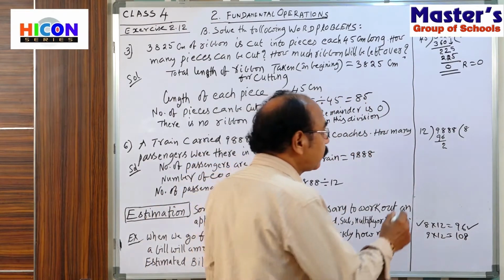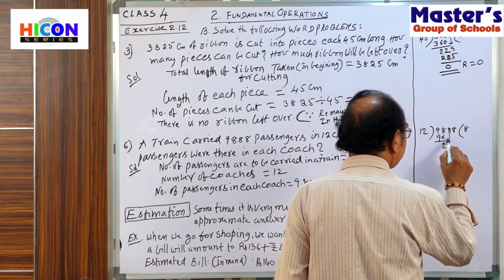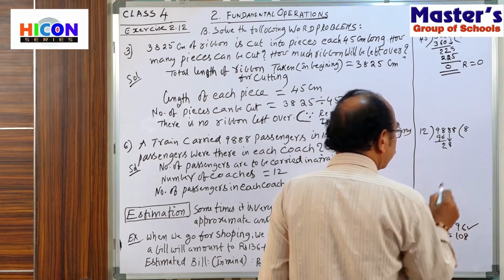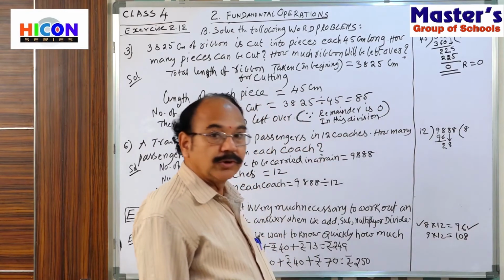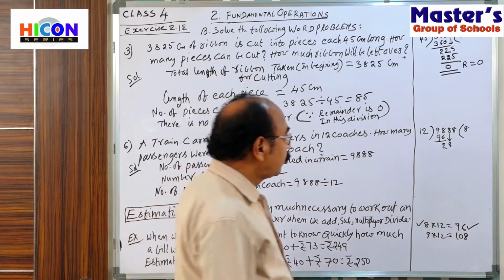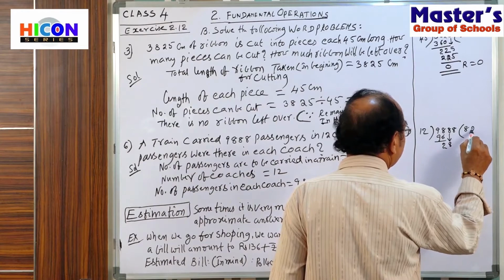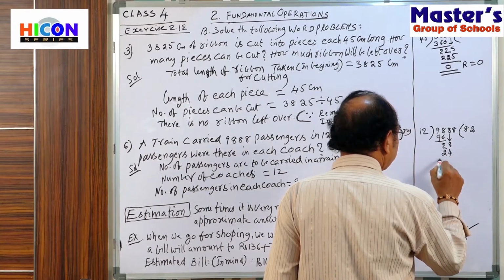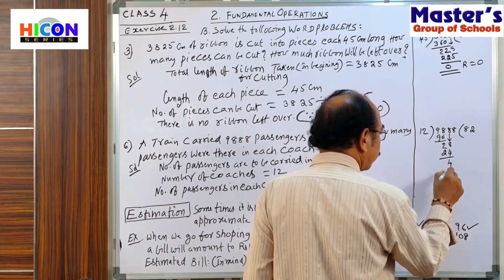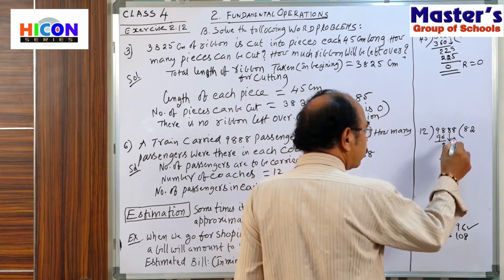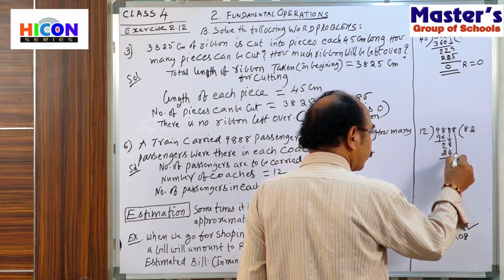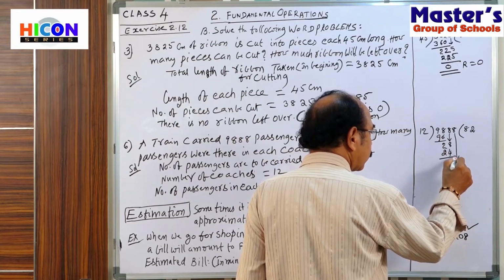Now bring down 8. Now see how many times. 12 two times. 12 twos are 24. What is the remainder here? 4. Now bring down the last number, 8.